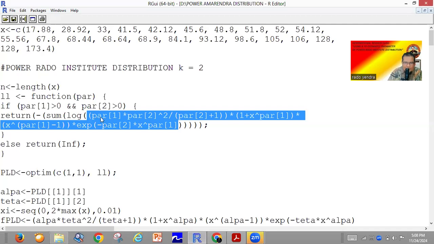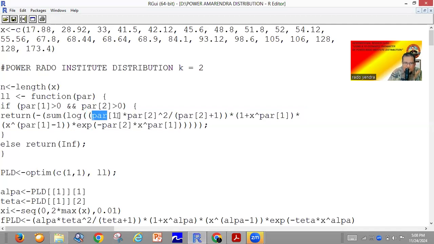You can find it in blue, I gave it the blue color. This is the density of the power Rama Sukhadha distribution for k equal to 2, where parameter 1 is alpha and parameter 2 is theta.